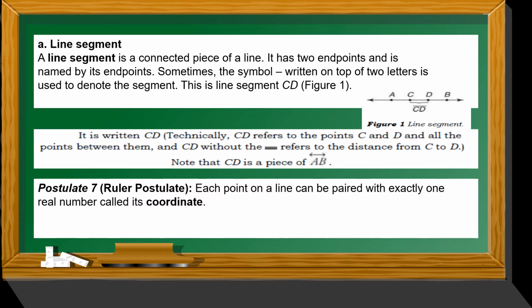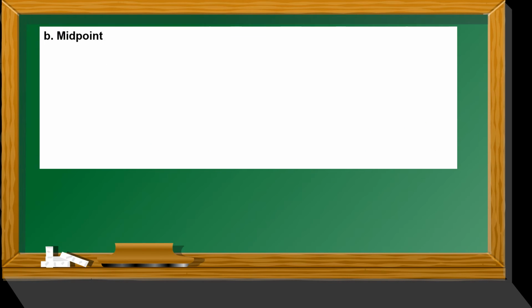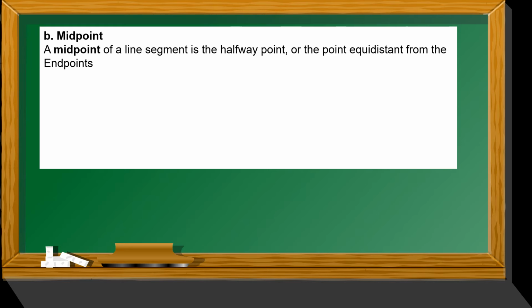For postulate 7 or the ruler postulate, each point on a line can be paired with exactly one real number called its coordinate. And postulate 8 or the segment addition postulate, if B lies between A and C on a line, then AB plus BC is equal to AC. For midpoint, a midpoint of a line segment is the halfway point or the point equidistant from the endpoints. So theorem 4, a line segment has exactly one midpoint.